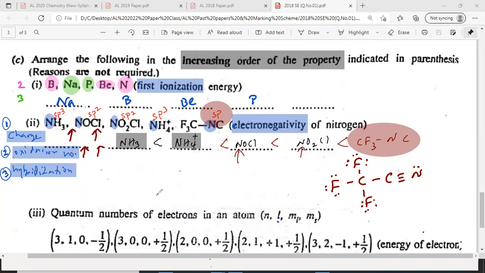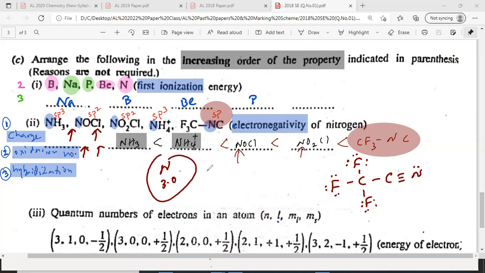Its environment matters. Sometimes a baby can be born to very kind-hearted parents, but he can become a thug later because of the environment he lives in. So same thing, the nitrogen atom, we write the Pauling scale electronegativity 3.0. That is the second most electronegative element in the periodic table, oxygen 3.5, nitrogen 3.0.